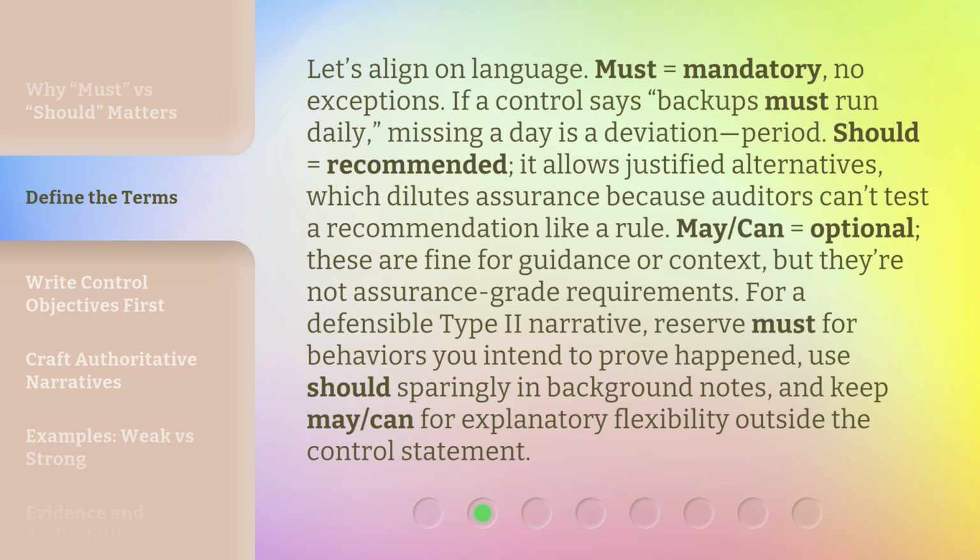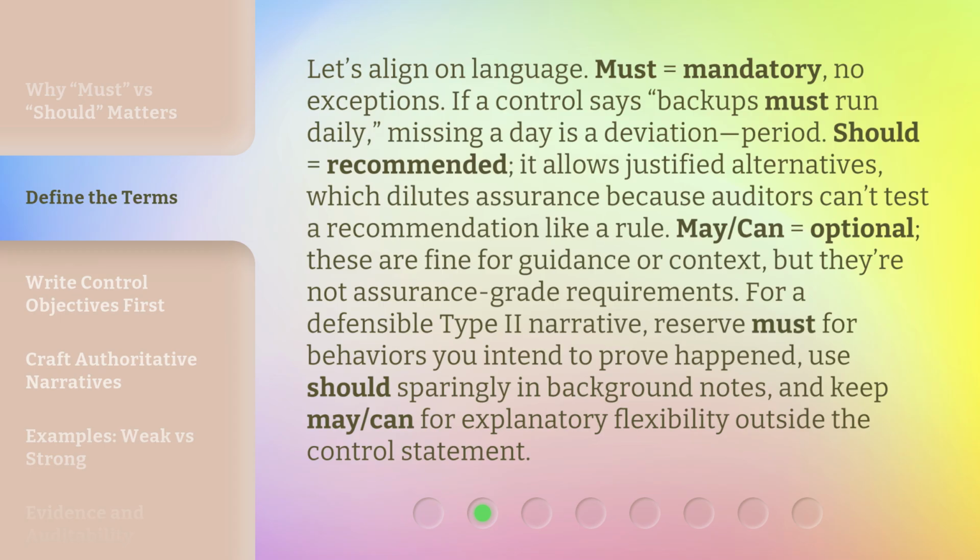Let's align on language. Must equals mandatory, no exceptions. If a control says backups must run daily, missing a day is a deviation, period. Should equals recommended. It allows justified alternatives, which dilutes assurance because auditors can't test a recommendation like a rule.